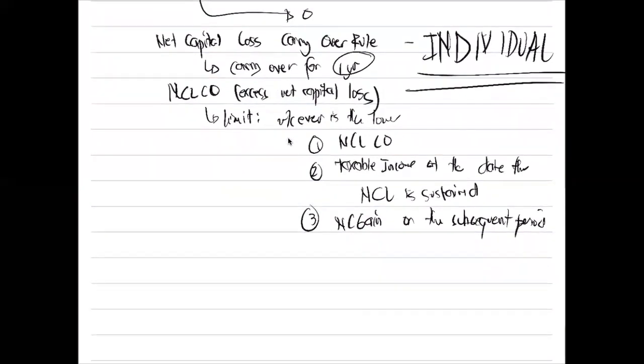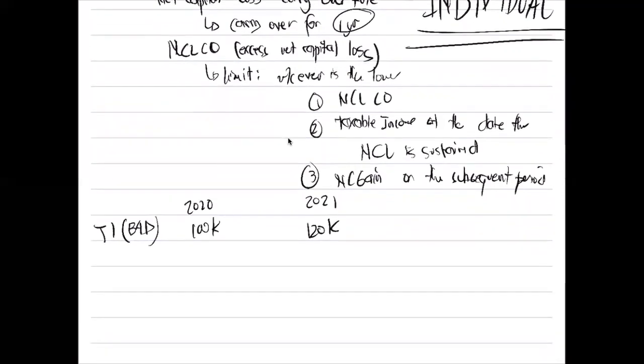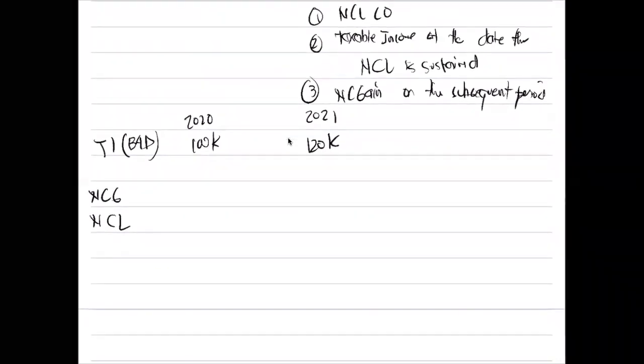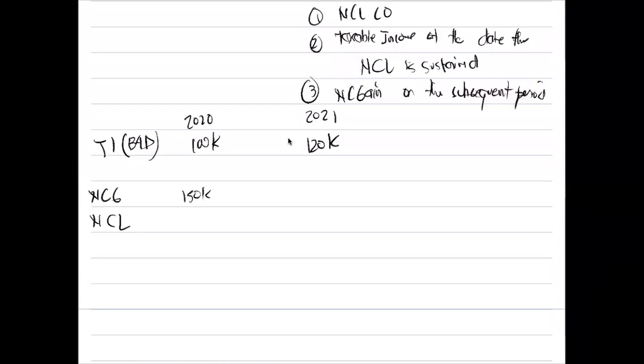Okay, so let's have an example. So 2020, 2021. We have here your taxable income before dealings, let's say 100,000 and 120,000. We have your net capital gain and we have your net capital loss. Okay. If that is a net capital gain, let's say we have a net capital gain of 150,000 and a net capital loss of 190,000. Hindi, palitan natin.